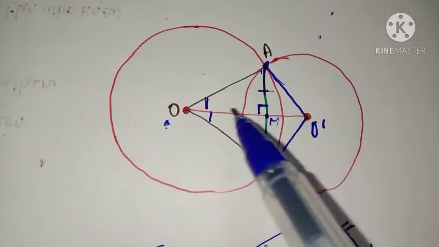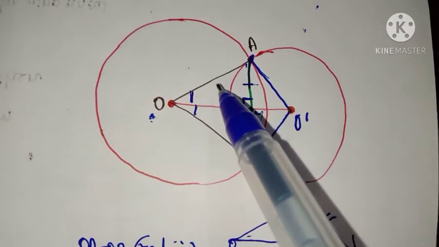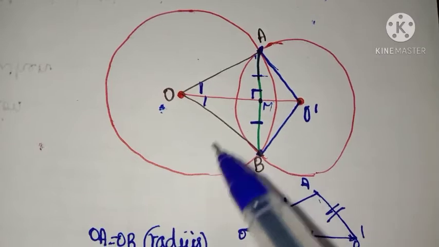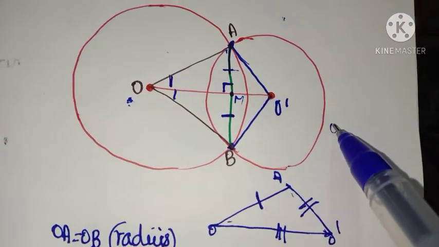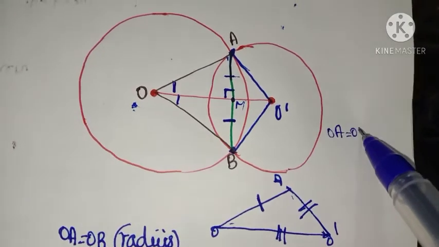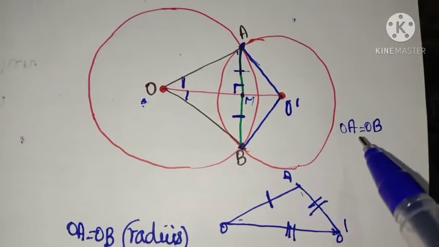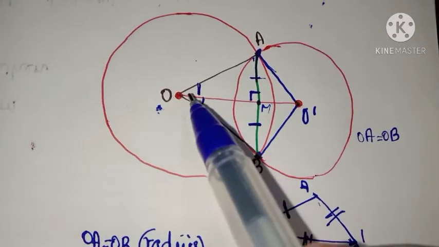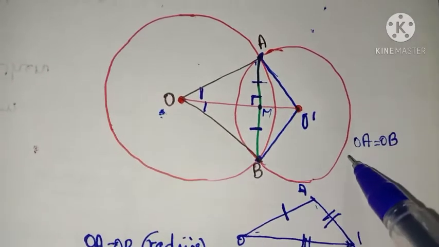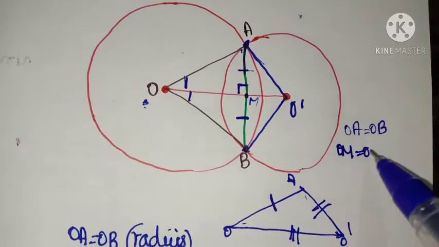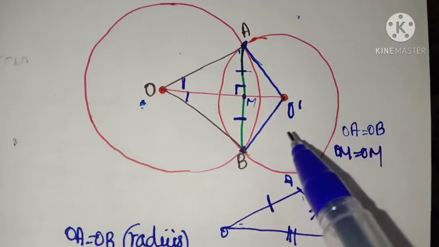So in triangle AMO, OA side is equal to OB side. What is the reason? Yes, radii. Now OM is a common side, isn't it? OM is equal to OM.